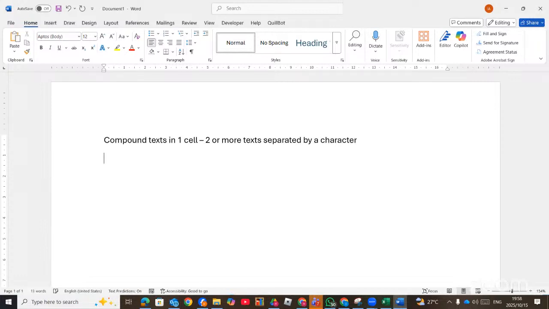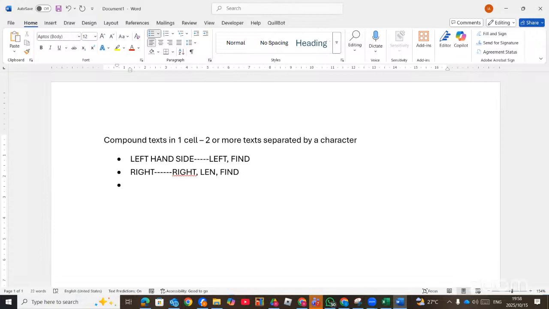Then, if it is on the left-hand side, then you need LEFT, you need the FIND function. If it's on the right-hand side, then you need RIGHT, you need LEN, and then you need FIND.